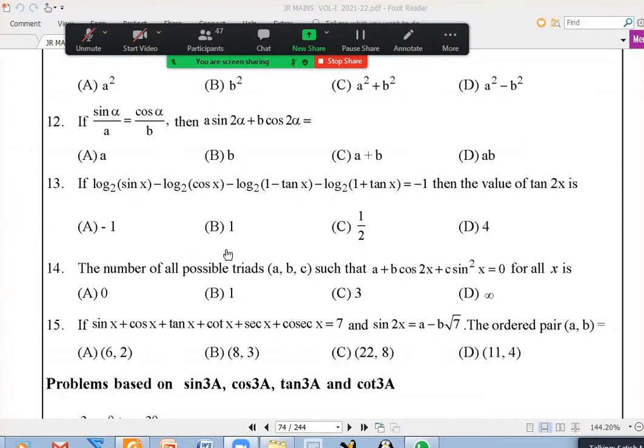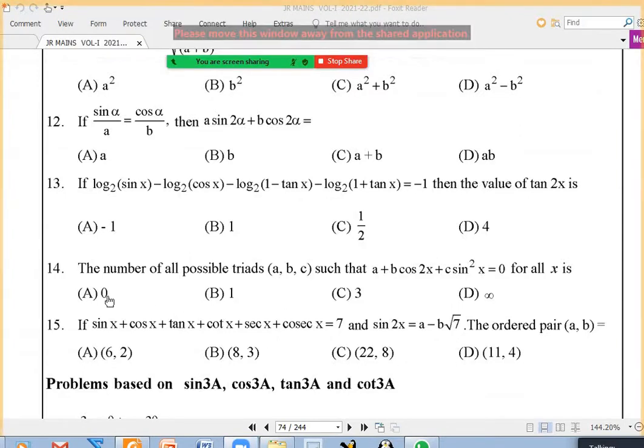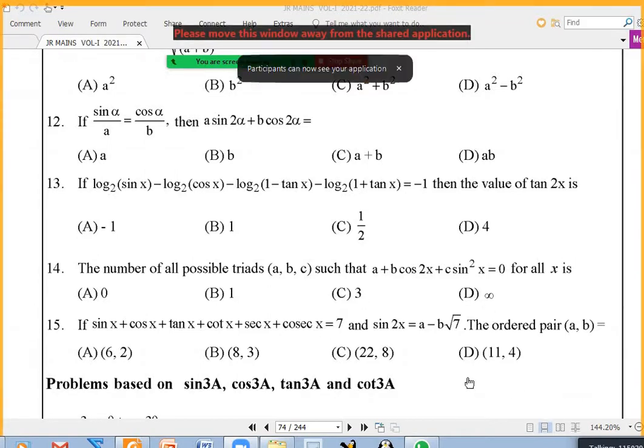Okay, whoever got unmuted, please mute yourself. I told you to try 14 also. Yes, sir. Last 14 only.